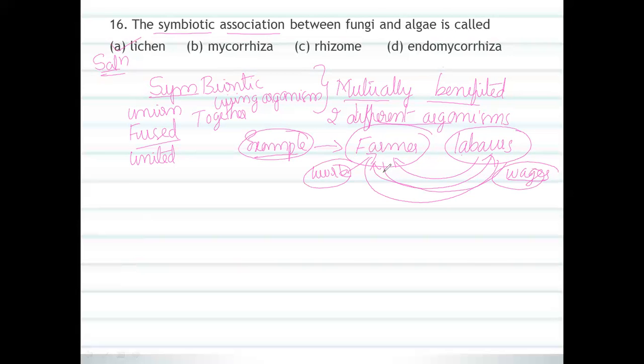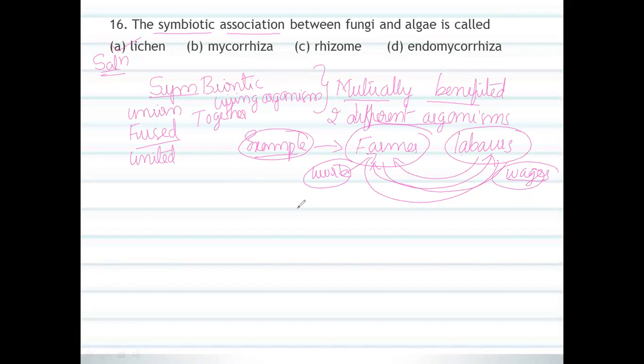The farmer will complete his work in his field, and labor will receive wages for the sake of survival or food. These two members are mutually benefited. In the same manner, even organisms are mutually benefited, like lichen.